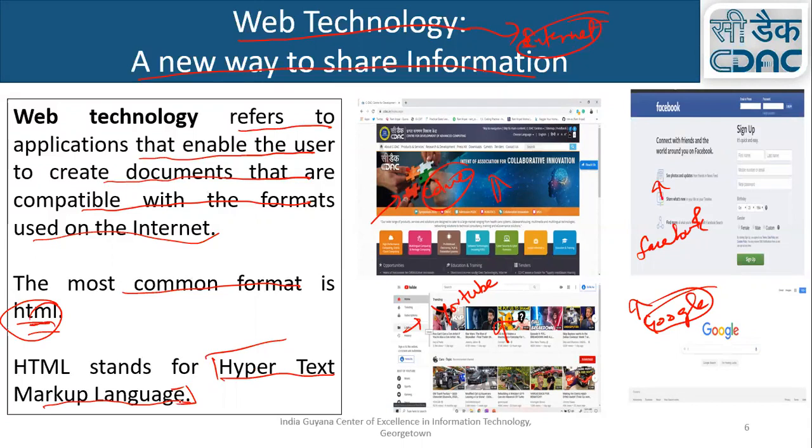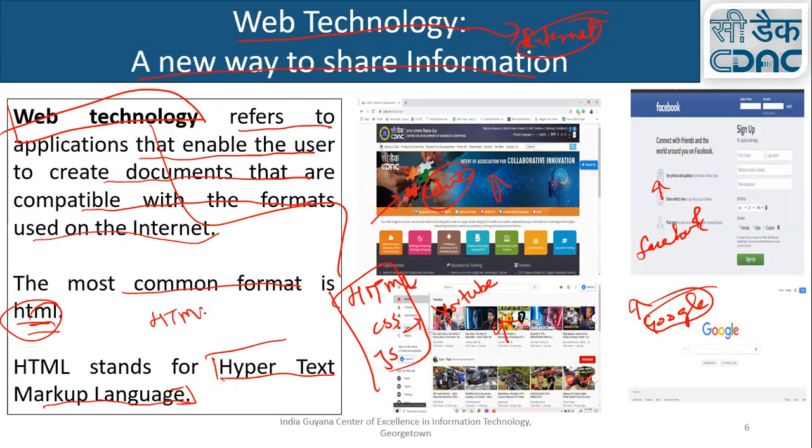Basically, web technology is a combination of a lot of technologies like HTML, CSS, and JavaScript, and many more. I'm just saying that these are a different type of software altogether. So please remember this for the exam point of view. HTML stands for Hypertext Markup Language. This is the important part. Yes, Hypertext Markup Language.